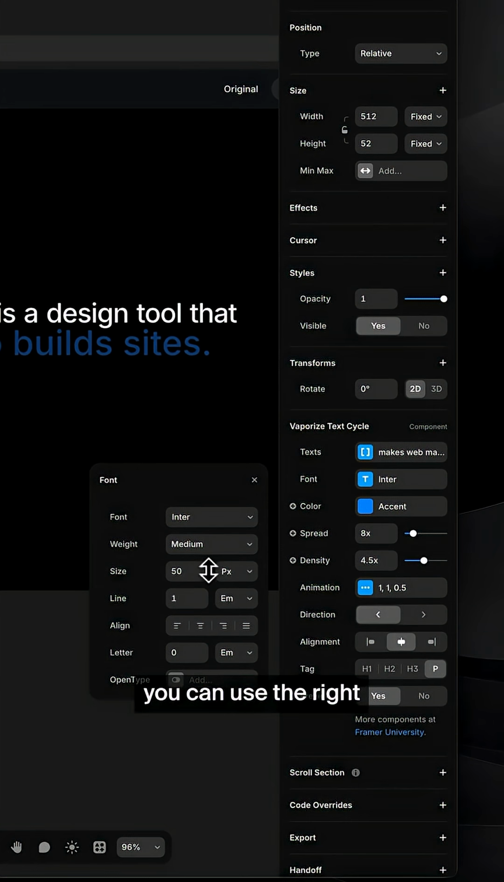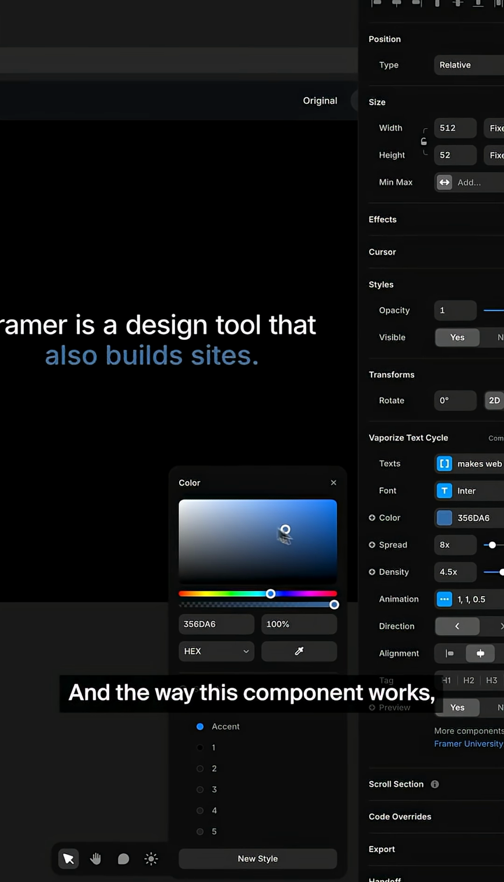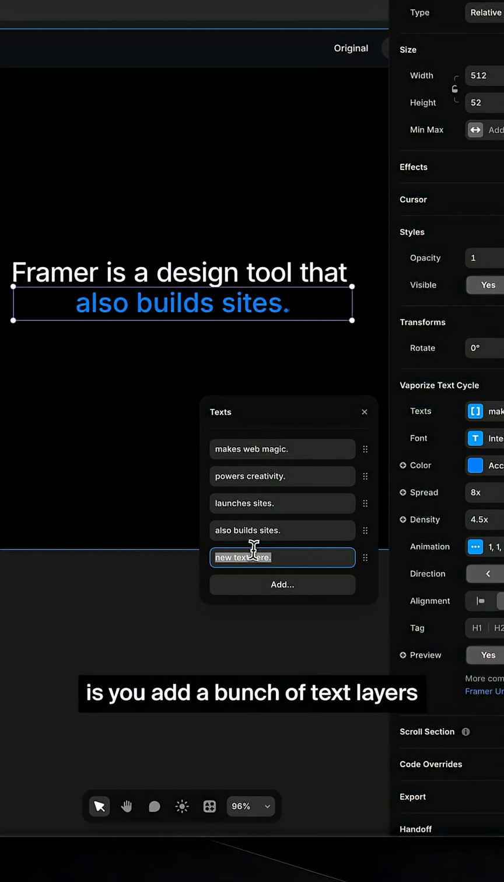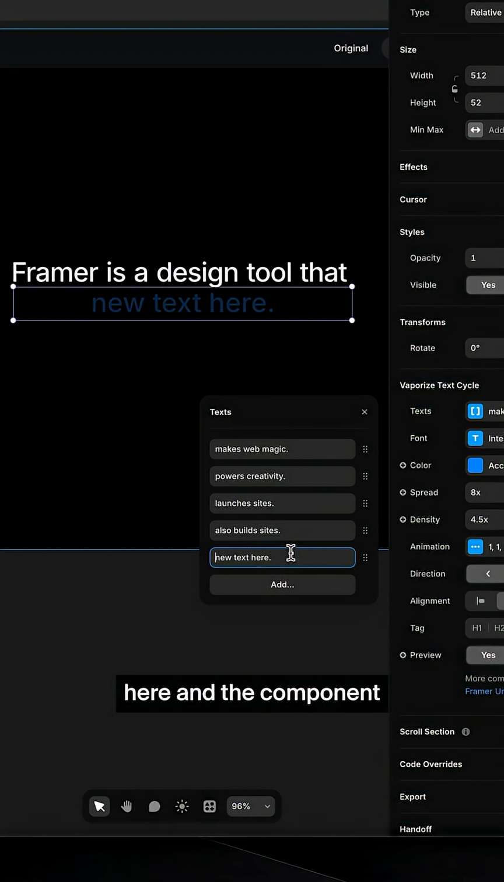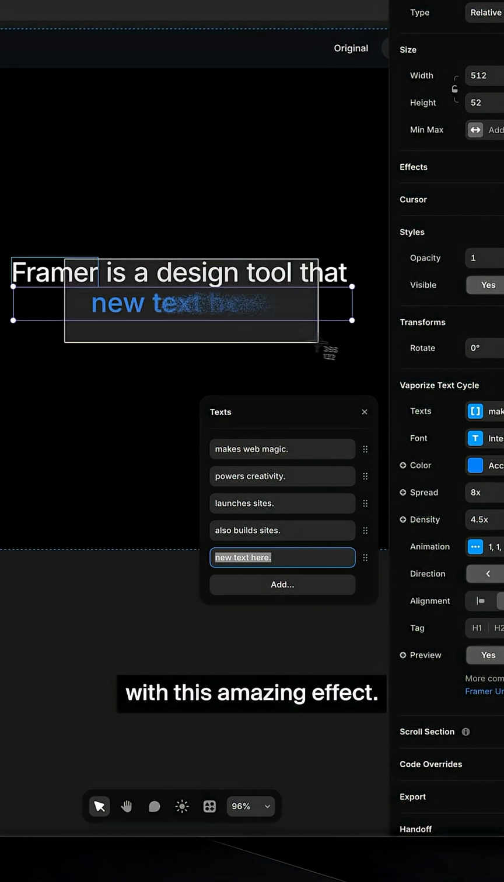For styling, you can use the Write Properties panel, and the way this component works is you add a bunch of text layers here, and the component will be cycling through them with this amazing effect.